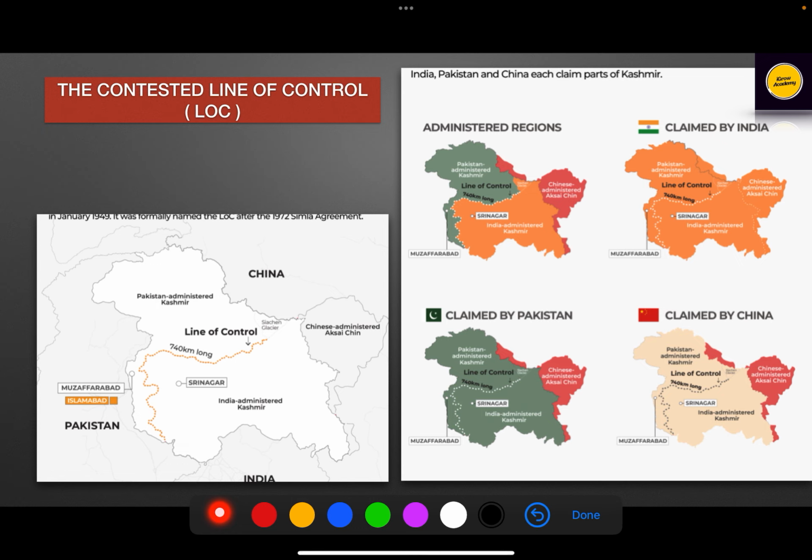Let's see about the contested line of control, which is a bone in the neck, and a very contested topic. So let's see what the line of control is. Line of control is basically a line which has been signed after the Shimla Agreement.